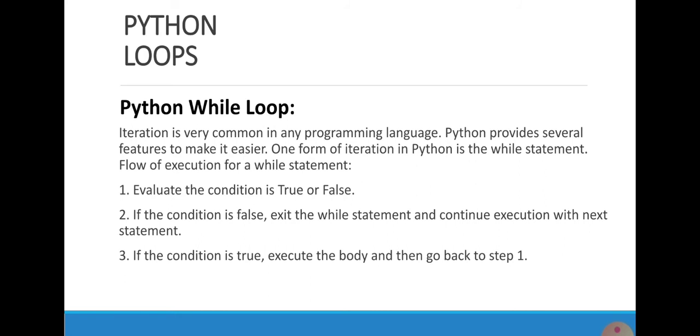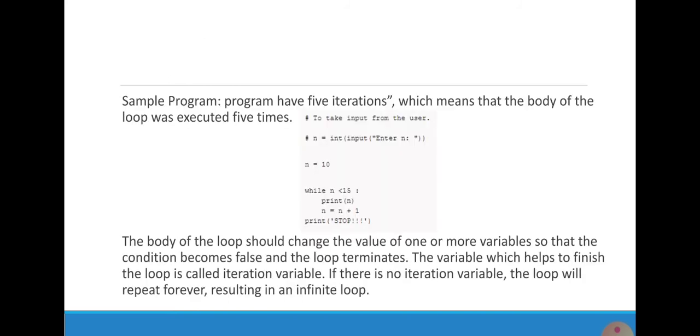Python loops. First one is the Python while loop. Iteration is very common in any programming language. Python provides several features to make it easier. One form of iteration in Python is the while statement. The while statement evaluates whether a condition is true or false. If the condition is false, exit the while statement and continue execution with the next statement. If the condition is true, execute the body and then go back to the first step. Example of while loop.